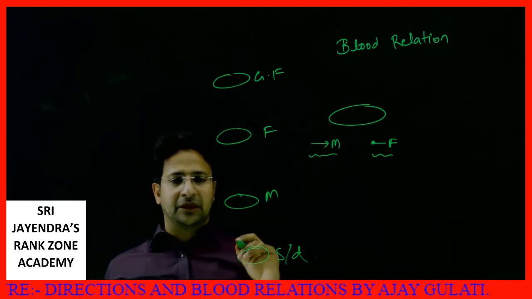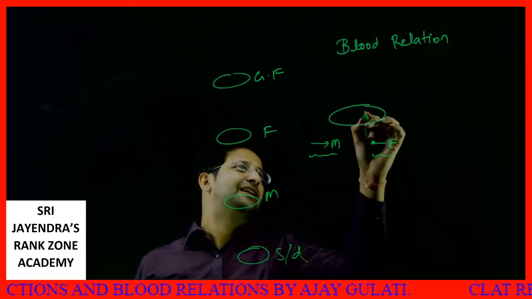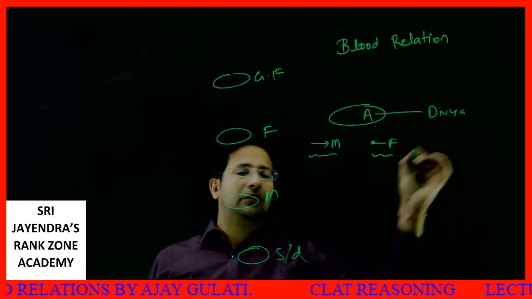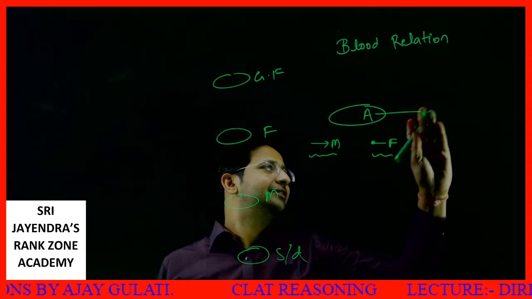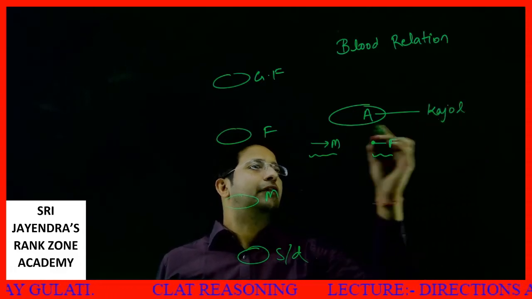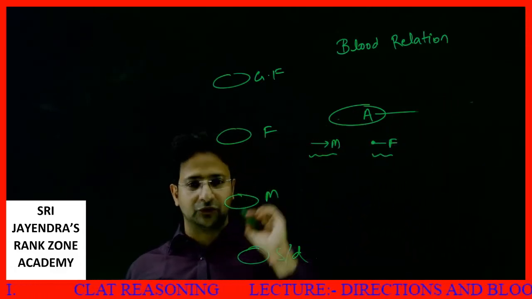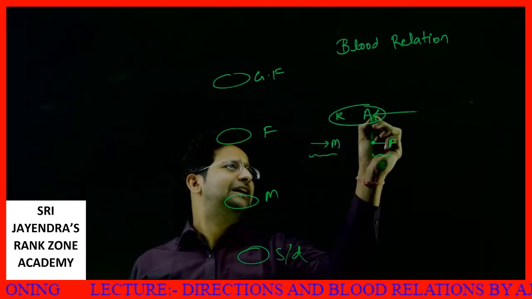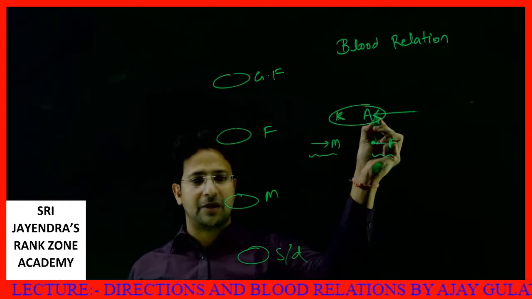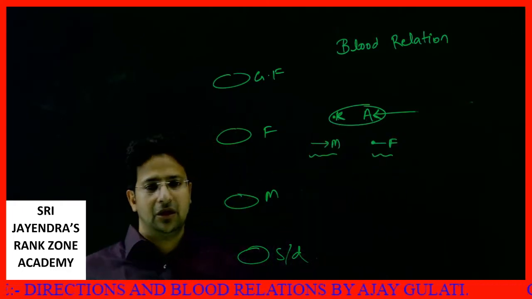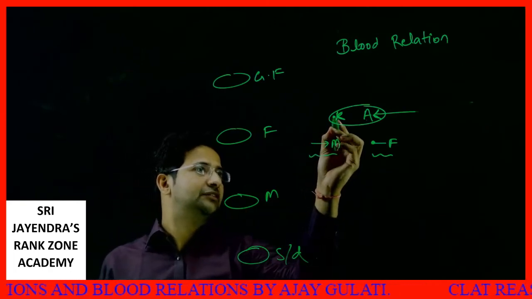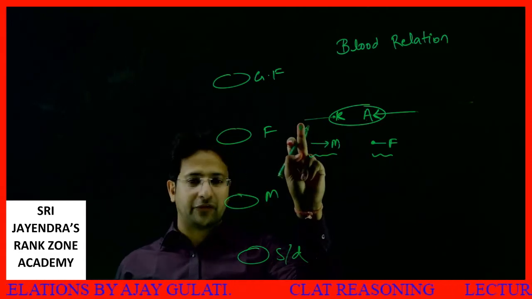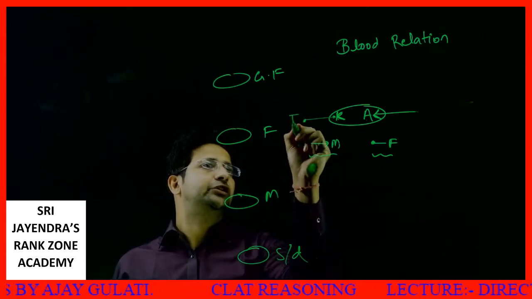If I say Divya is my brother, suppose I am Ajay, I am A, and this is Divya. Clear? Suppose this is Kajol, Kajol is my wife. So Ajay and Kajol will be in a circle and Kajol will come over here. I'll make this mark over here and Kajol will be represented by a dot if I have to make more connections. Clear? Tanuja is a sister of Kajol. So Kajol and Tanuja are of the same group. So here I'll put Tanuja.